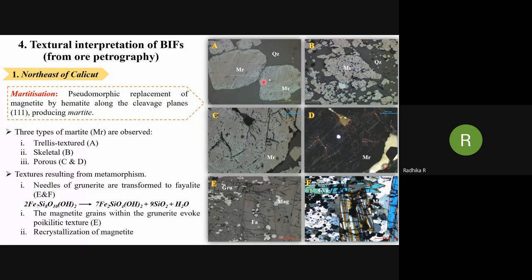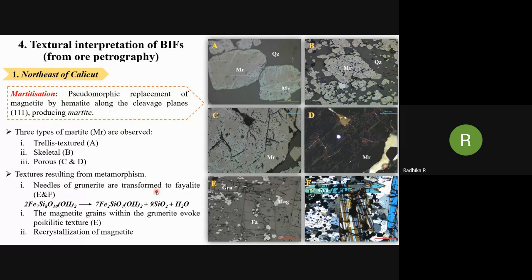One is the trellis texture martite, which results from the replacement of magnetite by hematite along its cleavage planes, which looks like a trellis pattern, so it is known as trellis texture. The second one is skeletal martite, and the third one is porous martite, which contains pores. And images C and D represent the plane polarized image and the cross polarized image of martite.